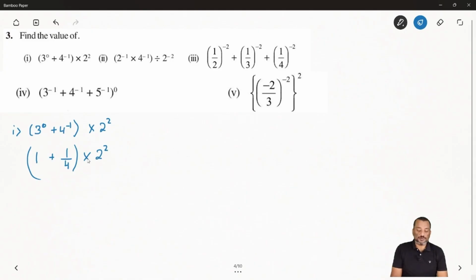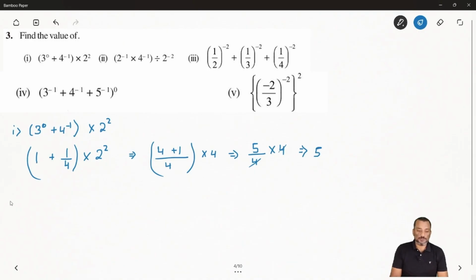Now you can first solve inside by LCM. You will take the LCM by 4, and here you will get 4 plus 1, and outside 2 square. So 2 square you will get 4. Now after that you can remove the bracket, so you will get 5 over 4 multiplied with 4. So this 4 and this 4 get cancelled. So how much answer will you get? This one, 5. Okay, hope it's clear.